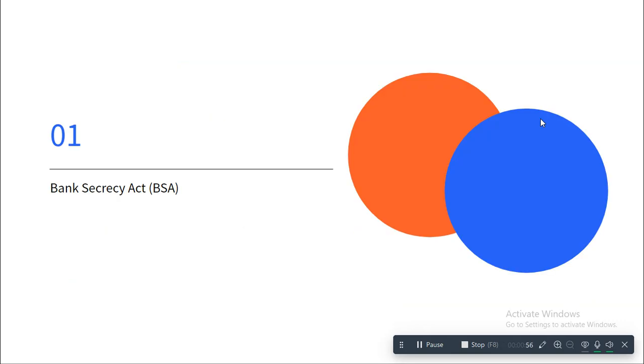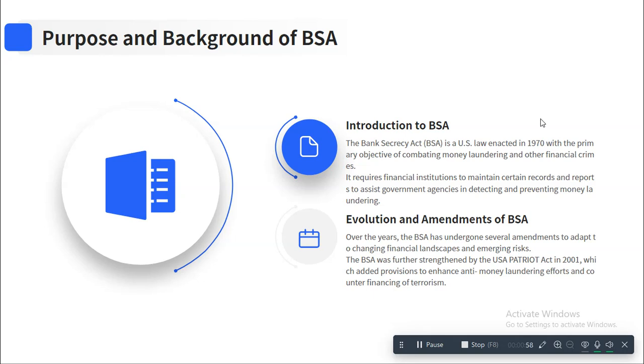So Bank Secrecy Act. What is the Bank Secrecy Act? The Bank Secrecy Act was basically enacted in 1970. This act also has another name, which is Currency and Foreign Transaction Reporting Act or CFTR. This is basically a US law which requires financial institutions in the United States to help US government agencies in detecting and preventing money laundering. As simple as that. It is an act helping US agencies in fighting money laundering.